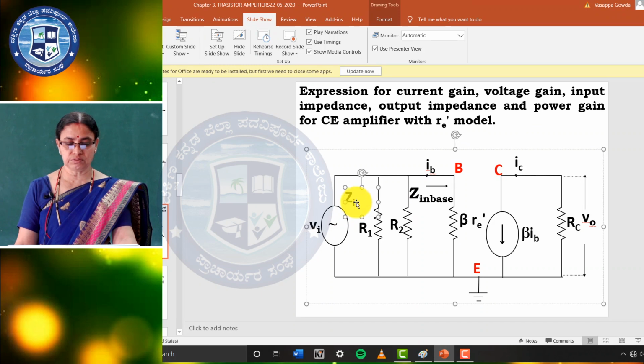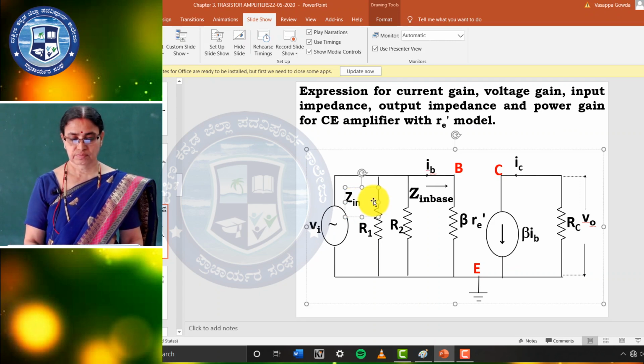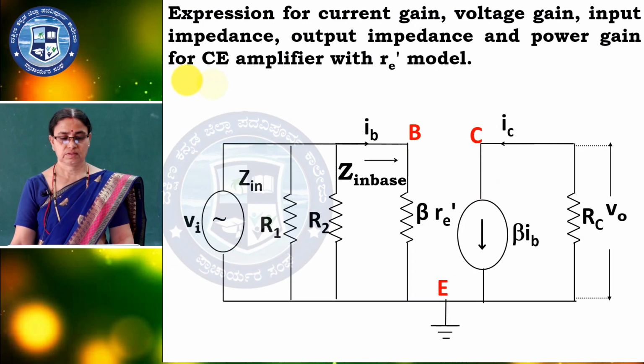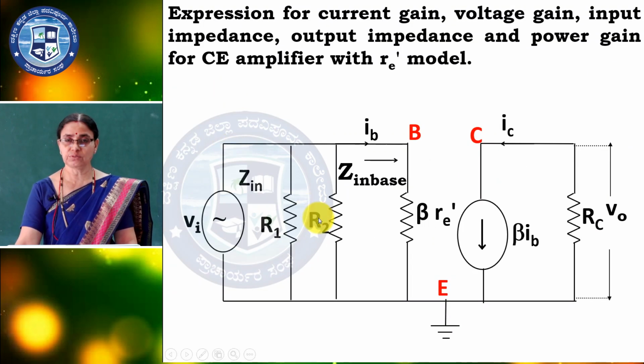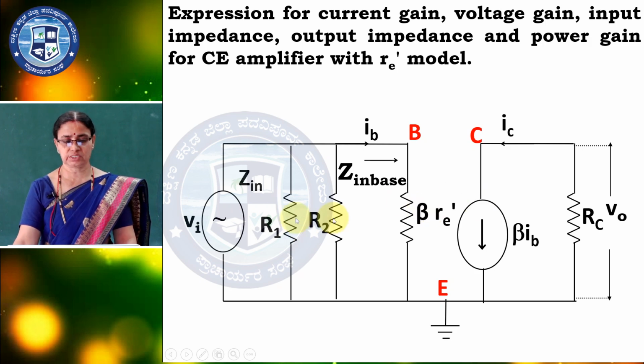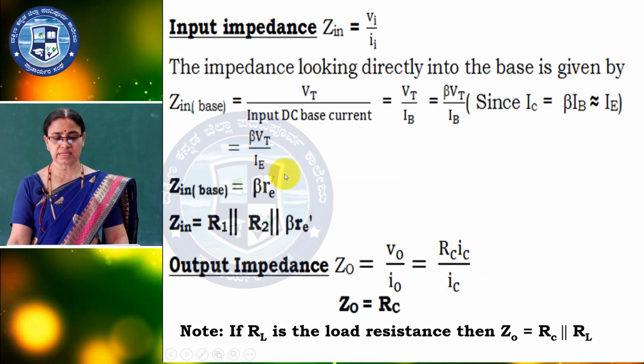Z in is equal to R1 parallel to R2 parallel to beta Re dash, all are in parallel. So, here we have to calculate R1 parallel to R2 parallel to beta Re dash, that is the Z in.